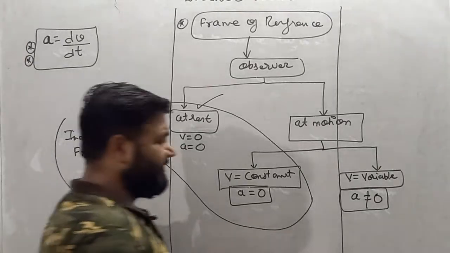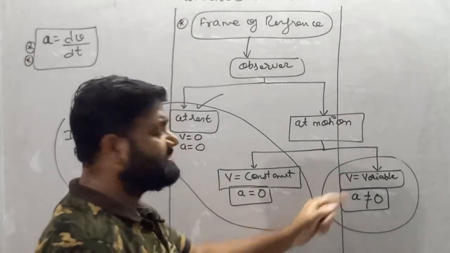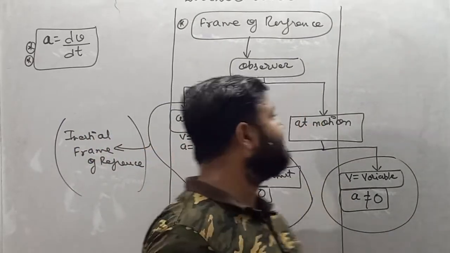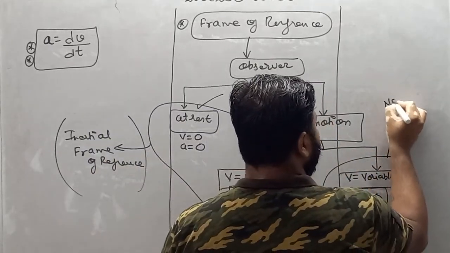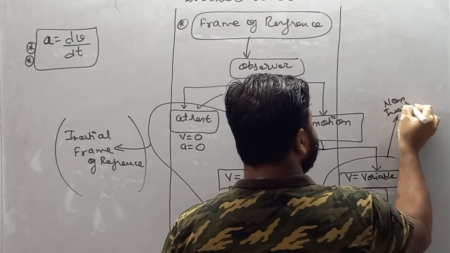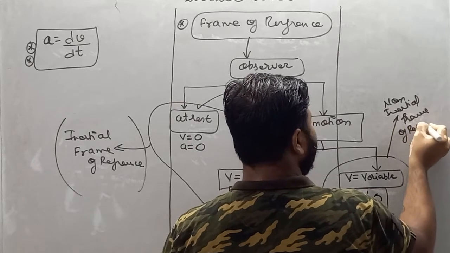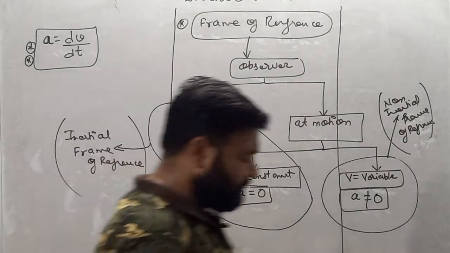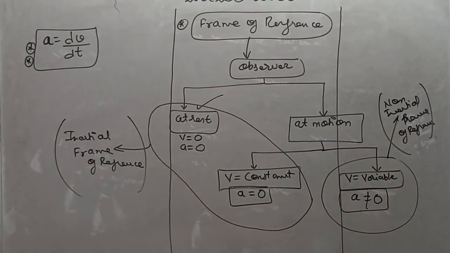And if acceleration is not equal to 0, meaning acceleration is acquired by the observer, then this kind of frame of reference is called non-inertial frame of reference.